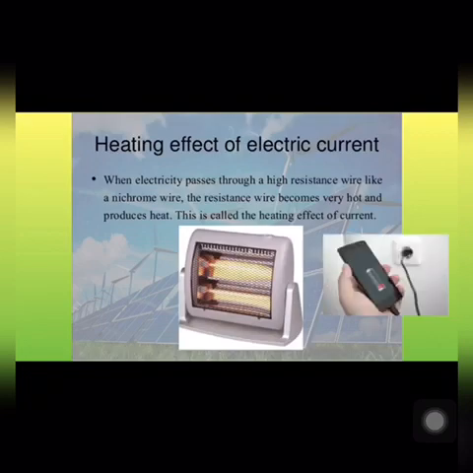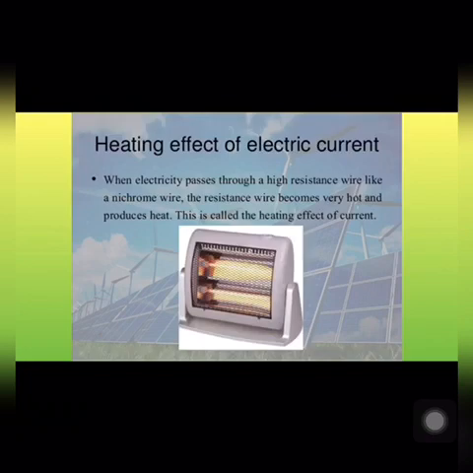So touch your cell phone which has been charging, or touch the screen of the television or the mixer which has been running for some time. Do you feel heat? So why do all the electrical appliances get heated when we use them? We have often seen that when we touch them after some time, we feel hot. So why does this happen? This happens due to the heat generated as a result of heating effect of electric current.